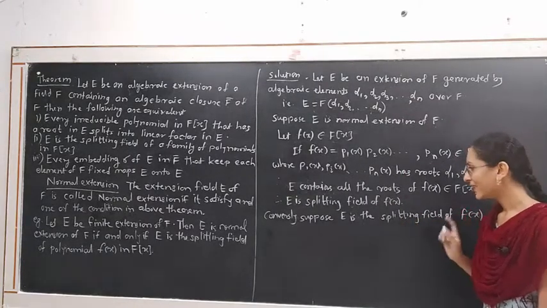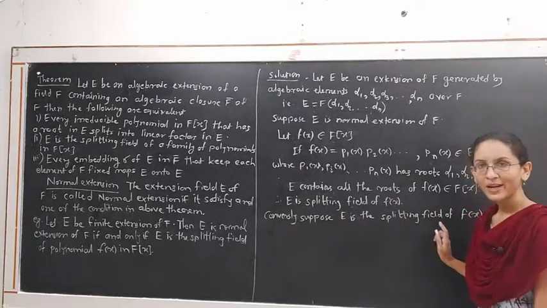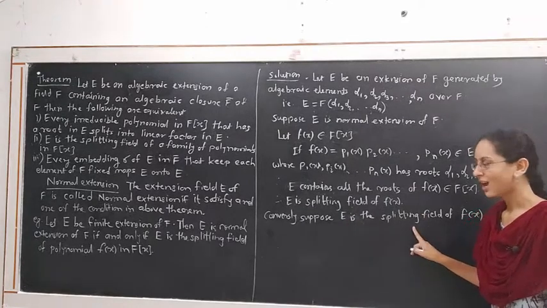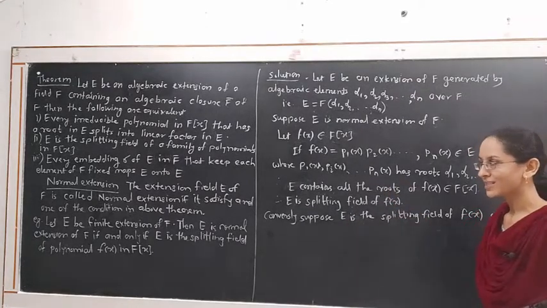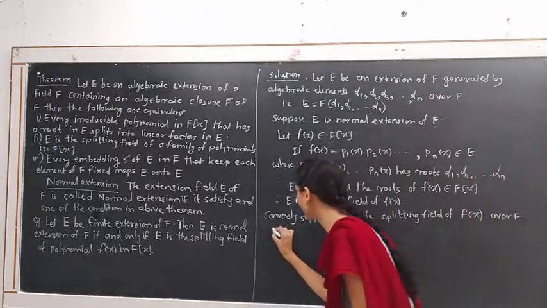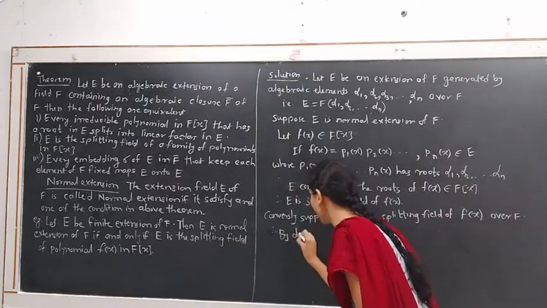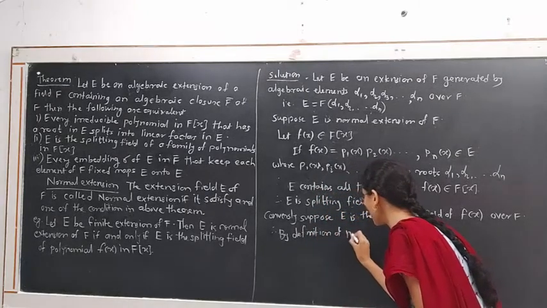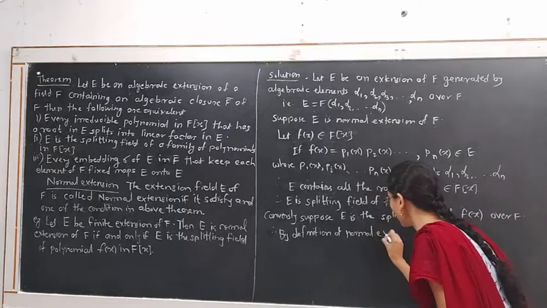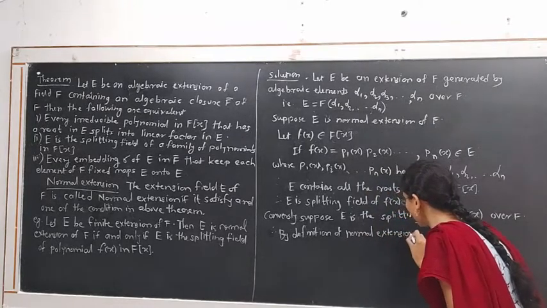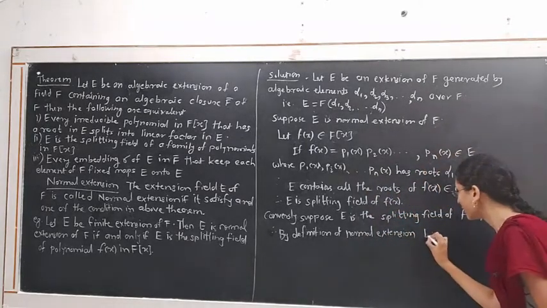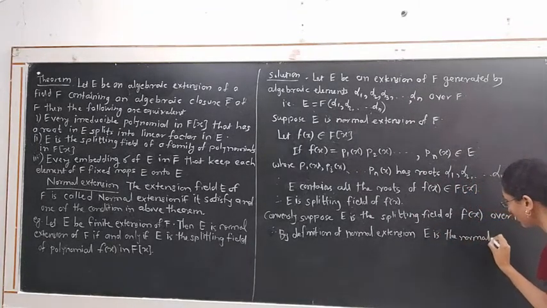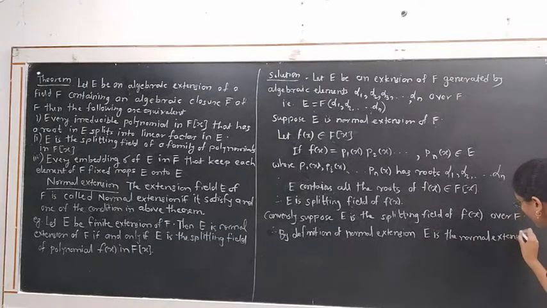Because of what? If E contains one root of the polynomial f(x), then it will contain all the roots of f(x) because it is a splitting field. Hence, by definition of normal extension, E is the normal extension of F.